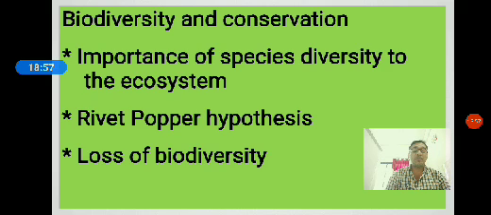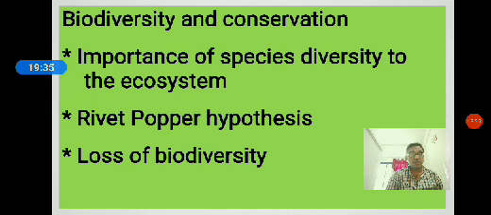Increased diversity contributed to higher productivity. David Tilman's long field experiment finds that plots with more species showed less year-to-year variation in biomass. So according to his experiment, the plots with more species show less variation in biomass every year. With increased diversity, we are going to see higher productivity. That is the main concept of David Tilman.